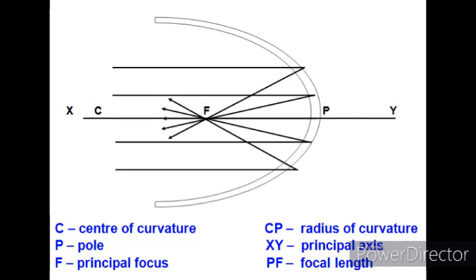So, here C denotes center of curvature. So, CP is radius of curvature. P is pole, XY is the principal axis, the imaginary line from the center of the mirror. F is the principal focus and PF is the focal length, which is denoted by small f.